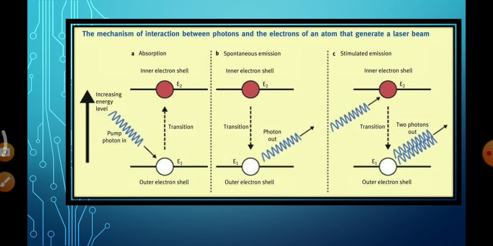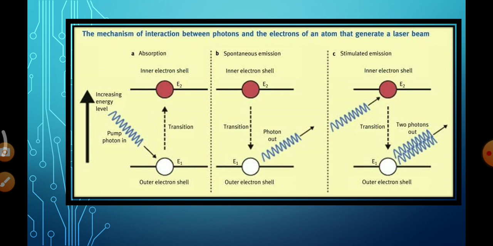And spontaneous emission is nothing but the excited atoms do not stay for a longer time, and return to the ground state without any force. During this transition, they emit a photon, and this emitted photon travels in a different direction. This is what spontaneous emission. These two processes, A and B, take place in other conventional light sources.